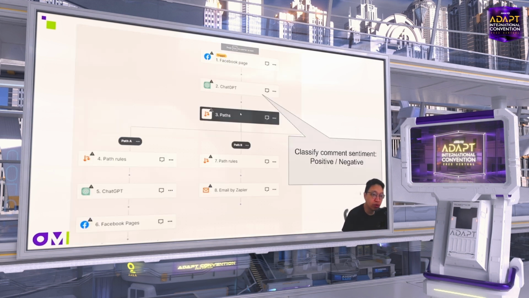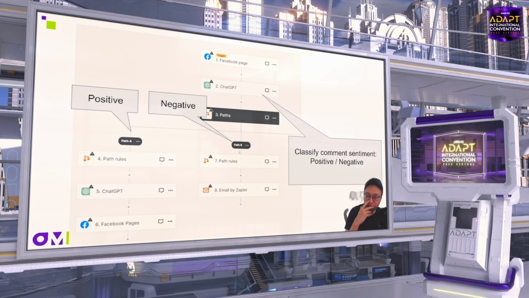So you can see the workflow here. It first extracts the Facebook comment and sends it to ChatGPT to analyze the comment. If it is positive, it will go to the left path, which is to reply to the comment here. In case it is negative, ChatGPT had better not reply, because sometimes, maybe you have had a very bad